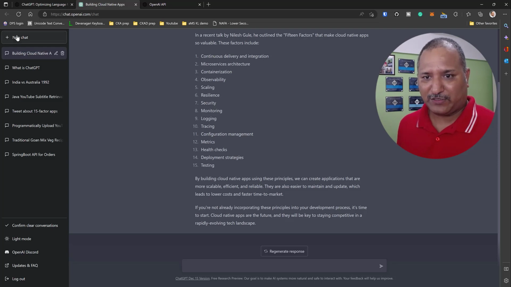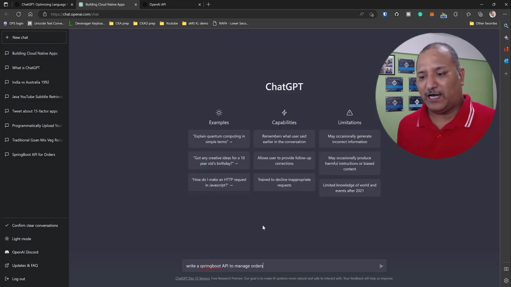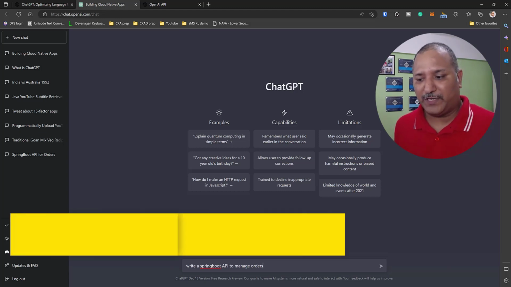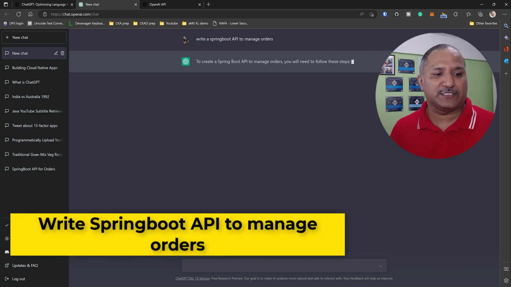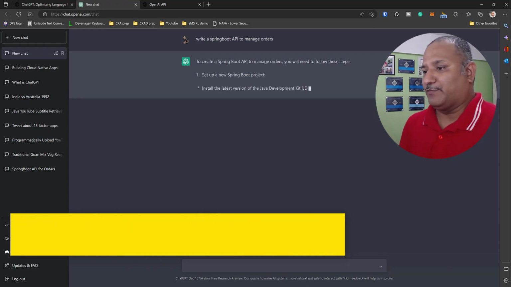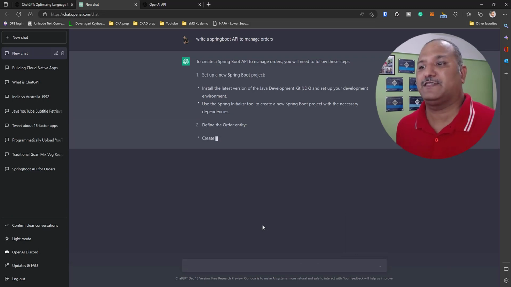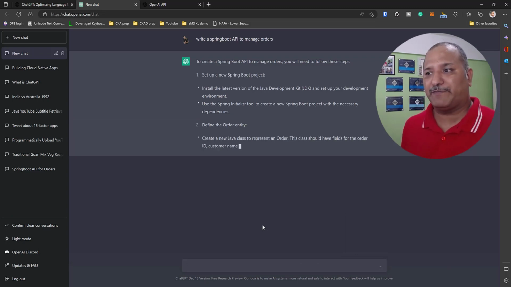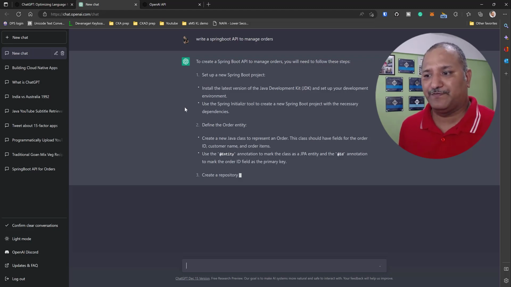So let's go create a new chat here, and I want to ask ChatGPT to write a Springboot API to manage orders for me. So let's say we have an application which is used for building an e-commerce application, and when I request ChatGPT to build a Springboot API to manage orders, it's giving me a step-by-step process.